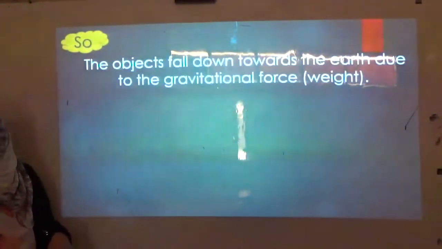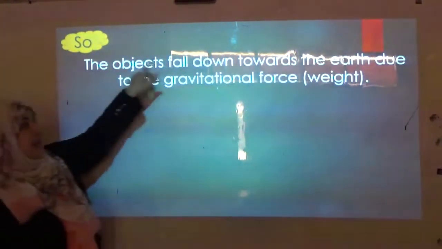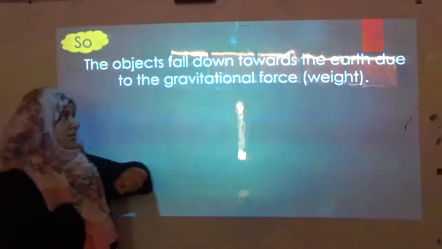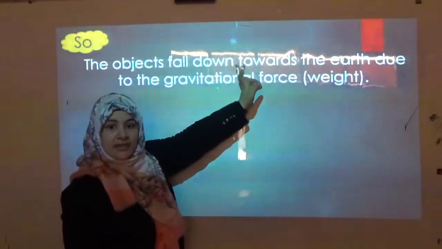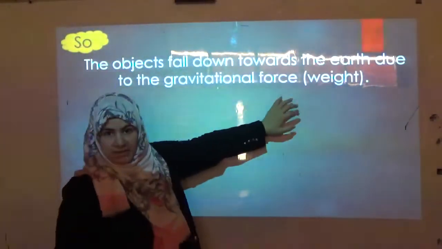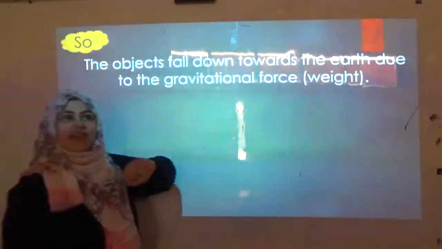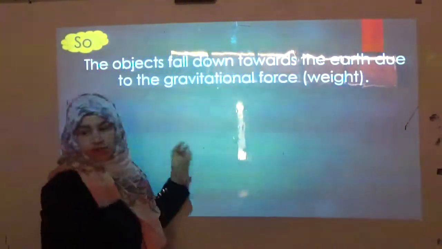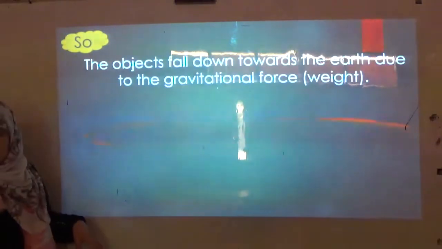So, the objects fall down towards the earth due to the gravitational force or the weight, the force which attracts all objects on the surface of the earth to its center.